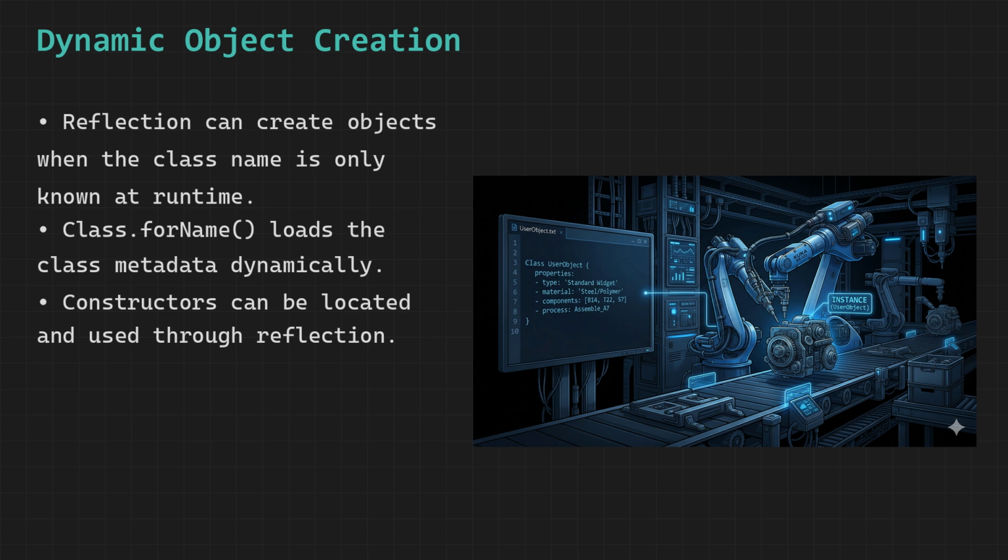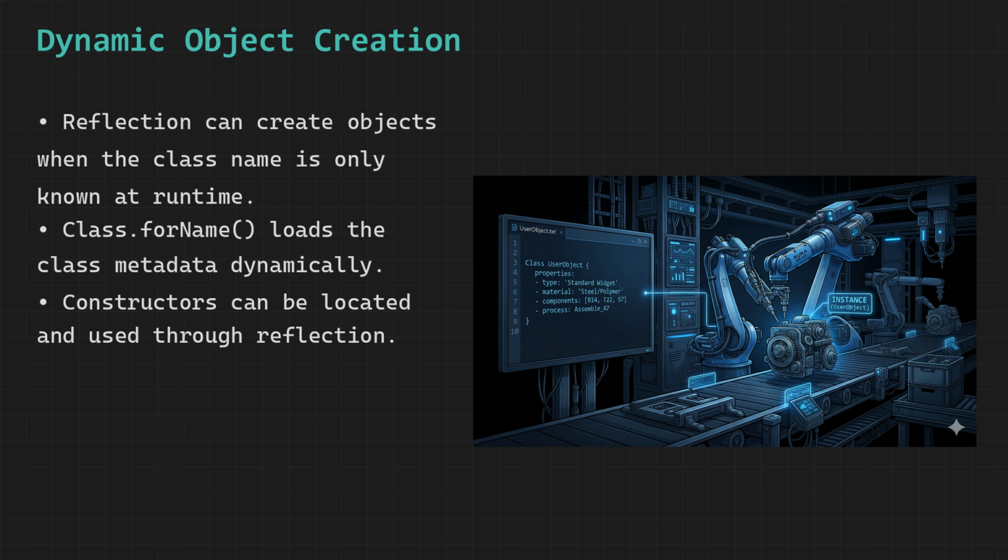After locating the class, we then identify the constructor that we want to use and call newInstance, which actually creates the object in memory. And although the object is initially returned as a generic Object type, we can cast it to the appropriate class if needed and then use it just like any normal object, which means we have successfully created an instance without ever directly writing the class name in the code.